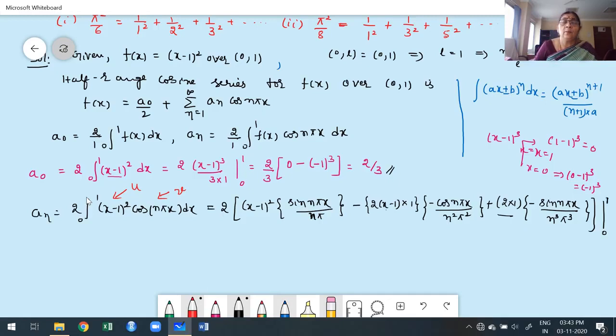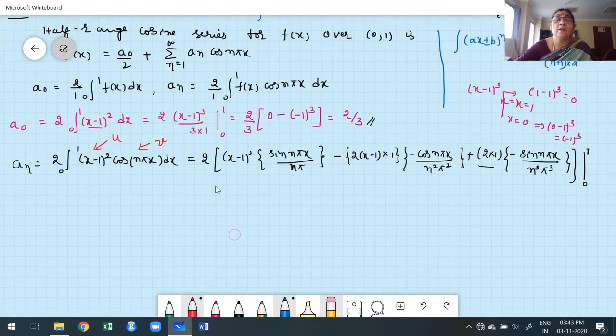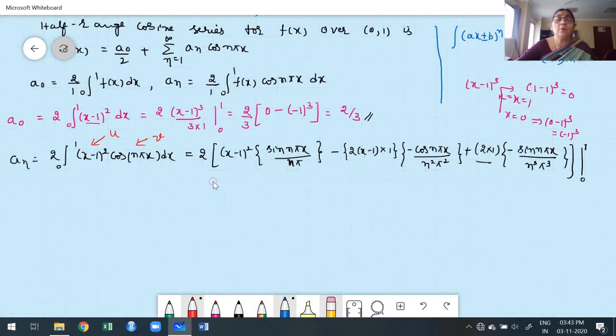Then, I told you a number of times, while solving a problem in the general construction of a Fourier series, whenever you have a product with one of the functions sine or cos, first verify what happens to that function at the upper and lower limits. What is my upper limit? It is 1. Therefore, I verify sin n pi x for x is equal to 1.